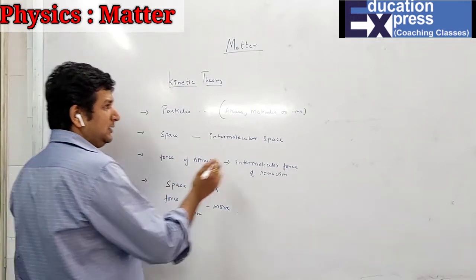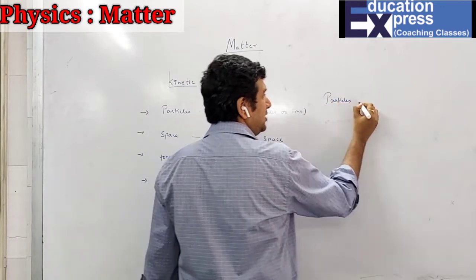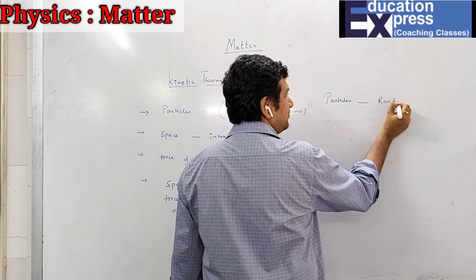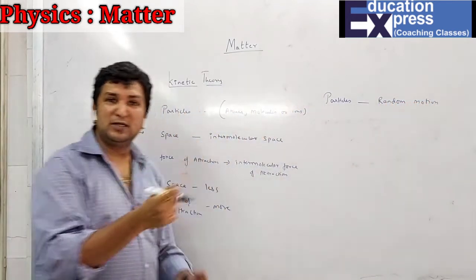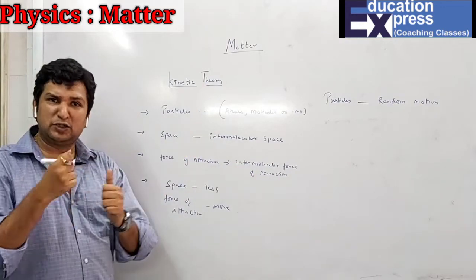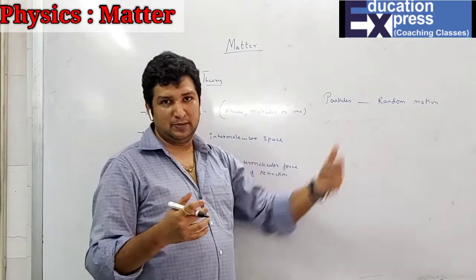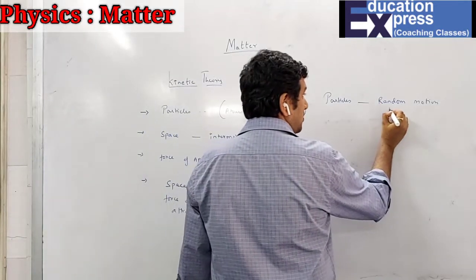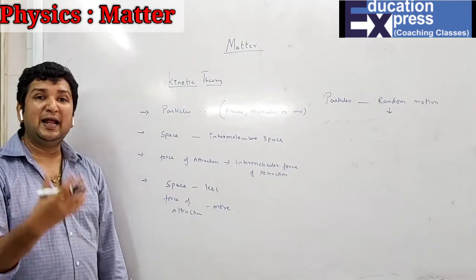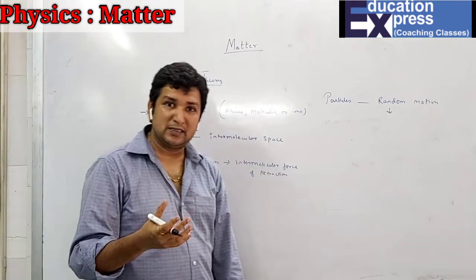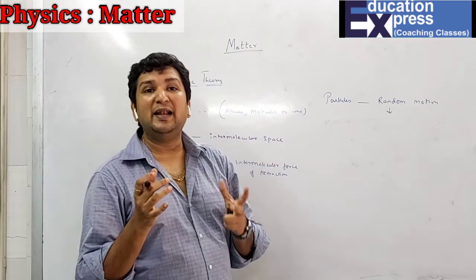Now, these particles are continuously in a random motion. As I have told you, kinetic theory means anything in motion. So these particles are continuously in a random motion. That random motion is exactly the kinetic energy possessed by the particles. Why are the particles in a random motion? Because they have kinetic energy.